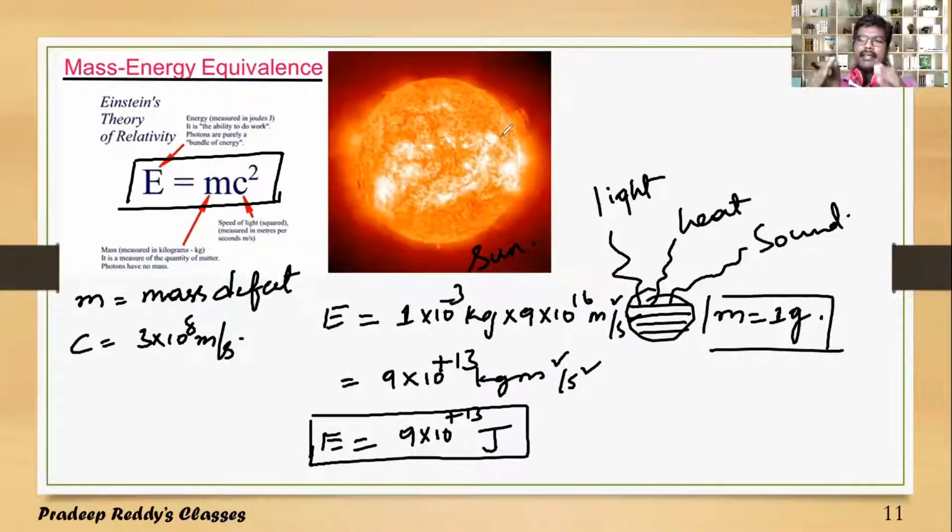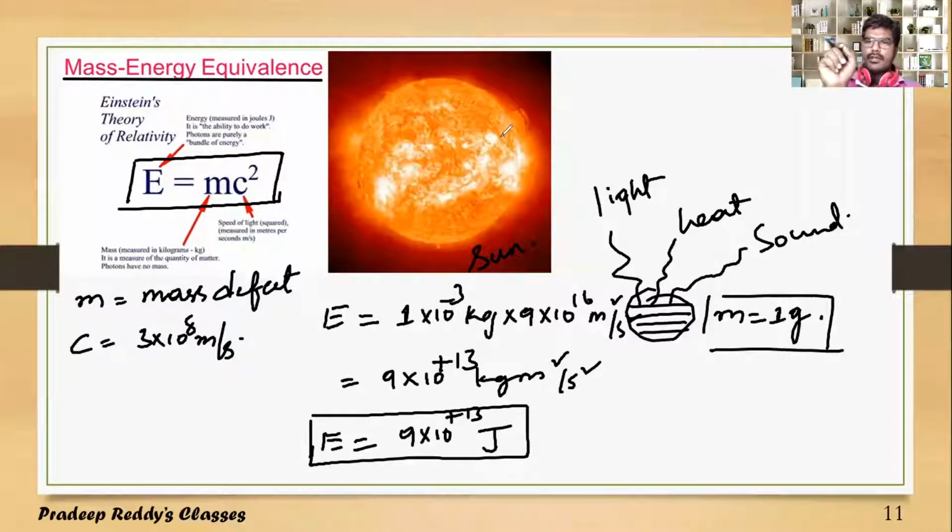Practically, combining light energy, heat energy, and sound energy to get mass is not possible. The converse of mass-energy equivalence cannot practically happen. Theoretically it is valid, but practically it does not happen, because binding 9 into 10 power 13 joule of energy is not practically possible for us. Therefore, gathering all energy and converting it into mass is not practically possible, but 1 gram or 1 milligram of mass can be destroyed to convert it into energy.